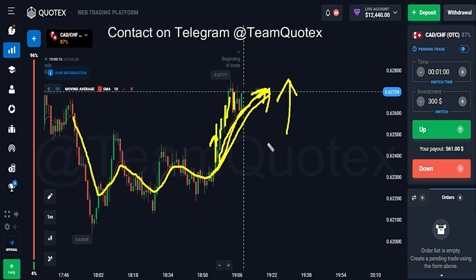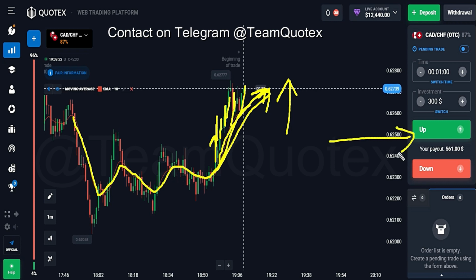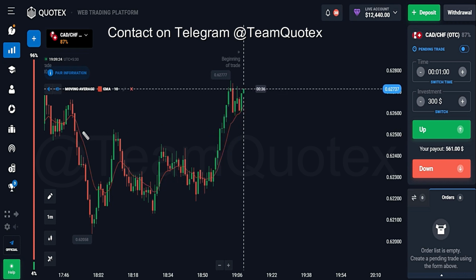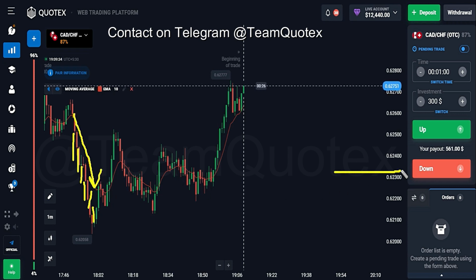So if the trend is in the up direction, we will try to place our trades in the upward direction as much as possible. On the other hand, when price is below the EMA line, that indicates a downward direction trend, and we will try again to place our trades in the downward direction. So this is the basic concept.